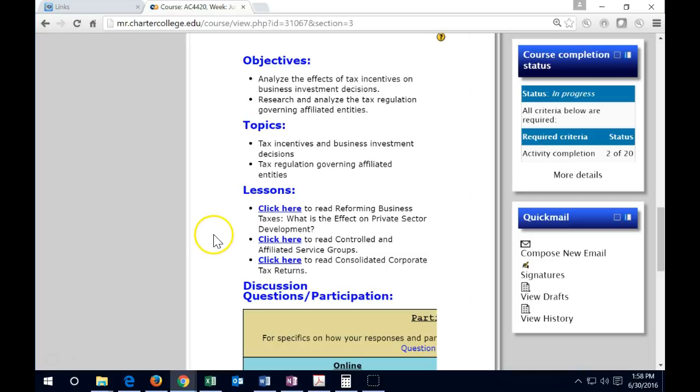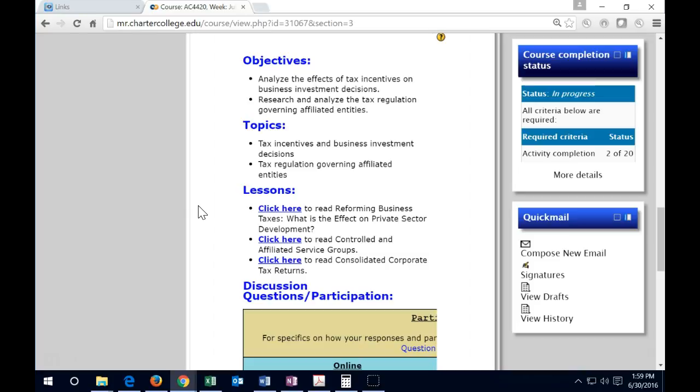The topics we're going to cover are tax incentives and business investment decisions. I'm going to put some information on depreciation and the Section 179 deduction. We'll also talk about different types of retirement plans, which is one of the major deductions that small businesses have. And there's different formats that we could take in terms of a retirement plan. Most of us probably are familiar with a 401k. But there's some other options within a small business, and there's pros and cons, of course, to all those options as well.